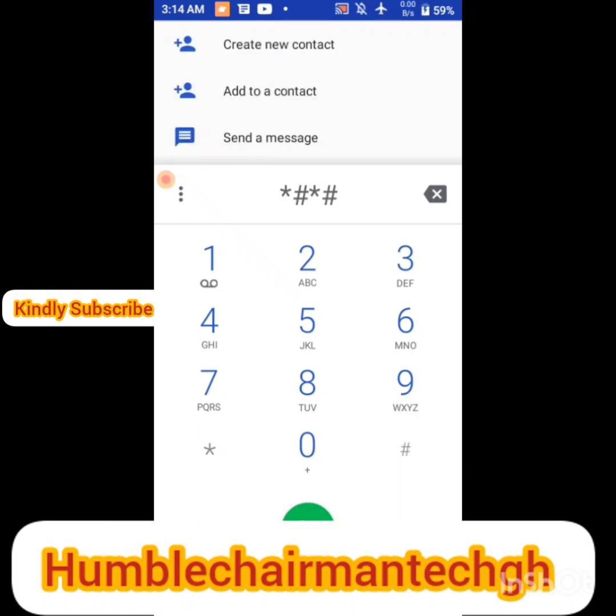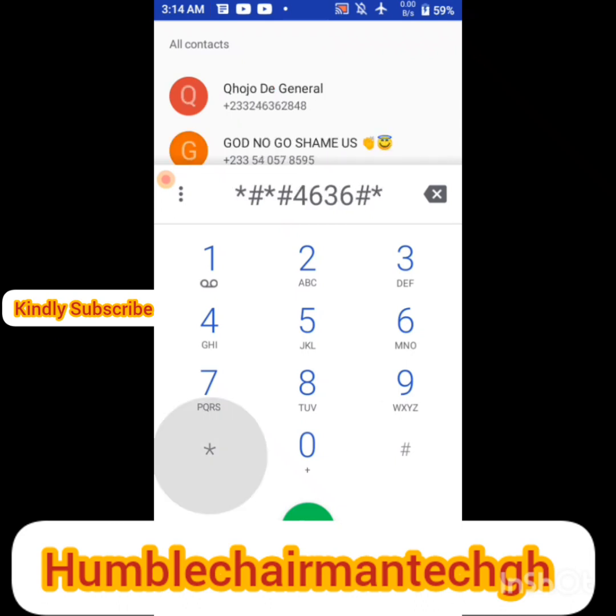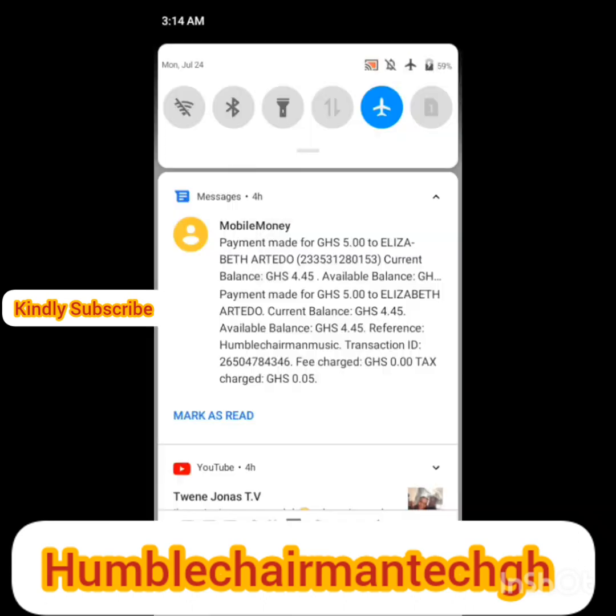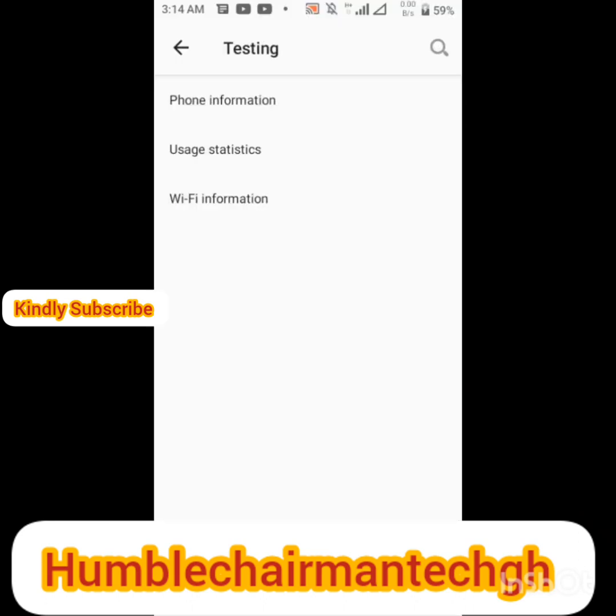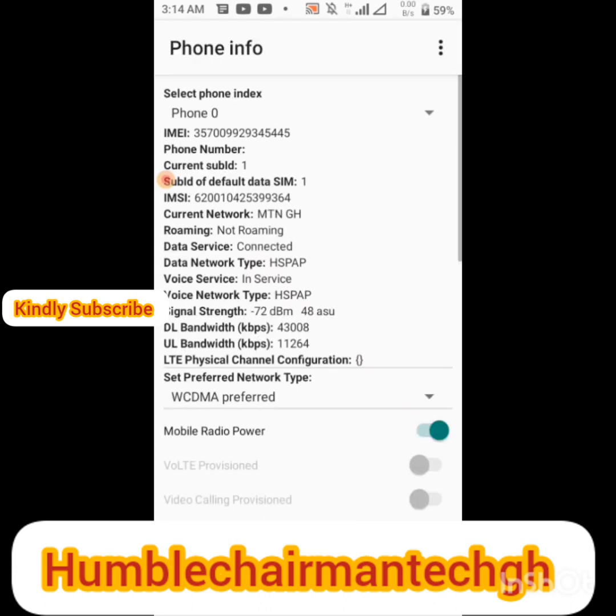As you can see, dial the code. After that, you hit on the star button, and as you can see, my data is on, and you go to phone information. After that, I'll turn on my airplane mode.